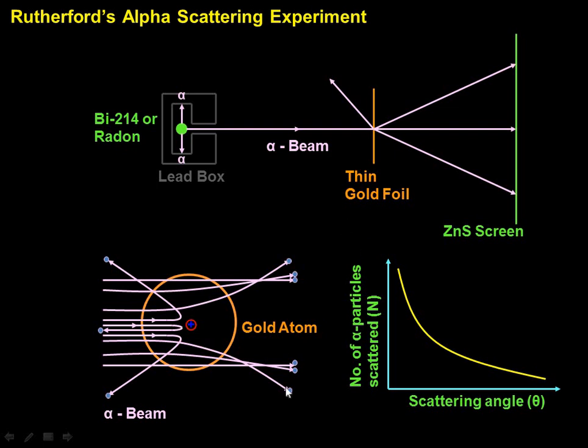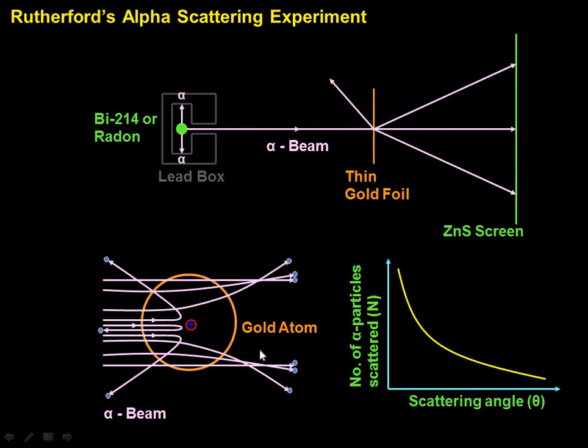Keeping all this in mind, Rutherford came to the conclusion that as most of the alpha rays are passing through the atom, and scintillations have been noticed on the ZnS screen, most of the alpha particles pass straight through the foil, so most of the space within atoms must be empty. This is his first observation, because more rays are passing through.